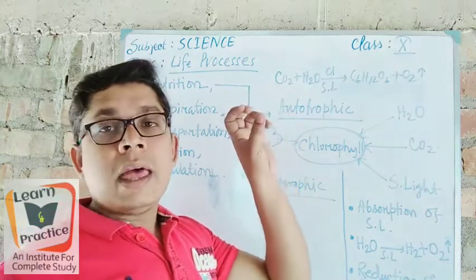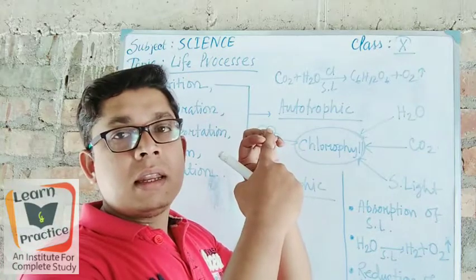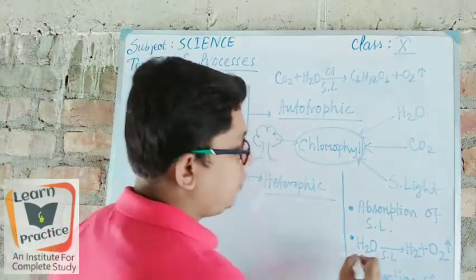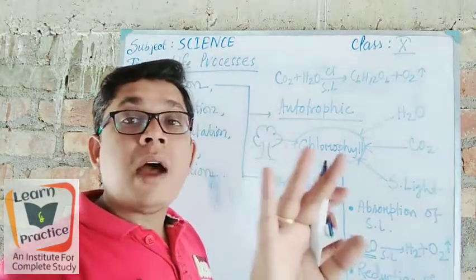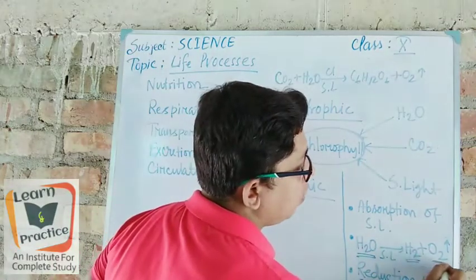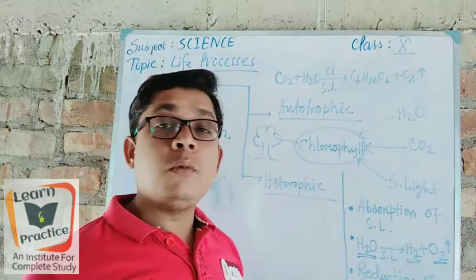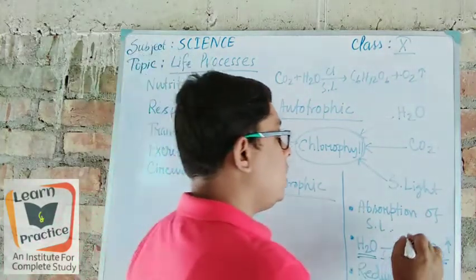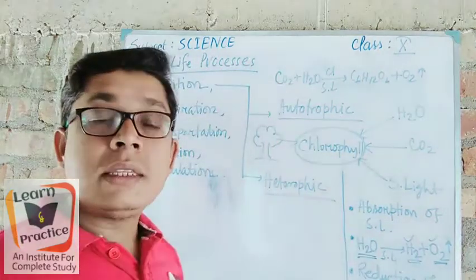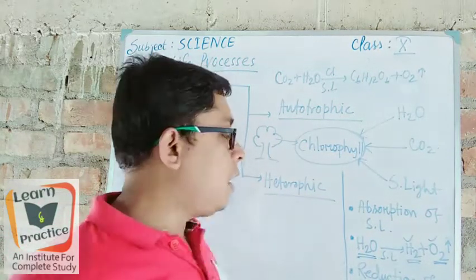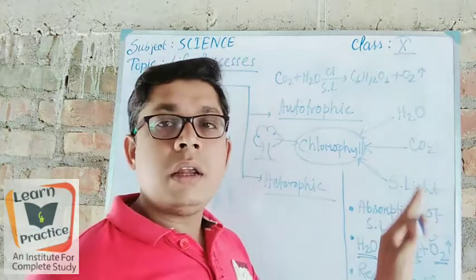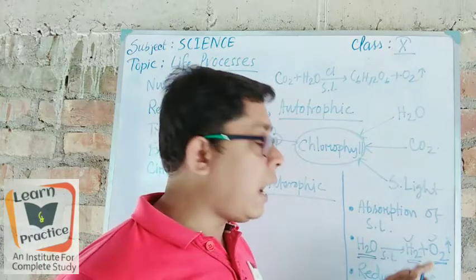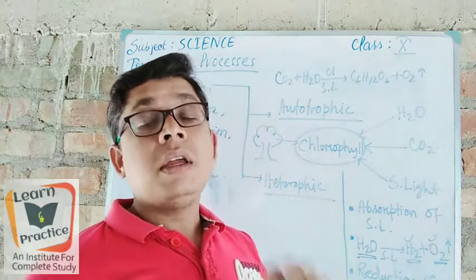So when water has come in contact with the stomata, this H2O is divided into hydrogen and oxygen molecules. This is a diffusion process. After that, the oxygen gas goes out, because oxygen has no function over there, so oxygen goes out, and the hydrogen is kept inside the stomata.